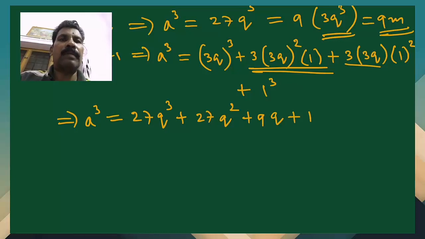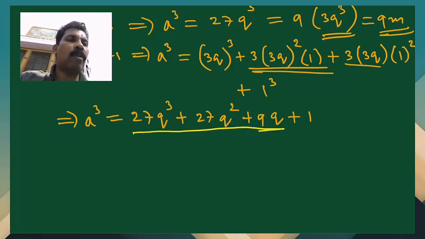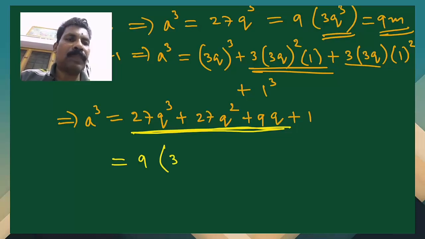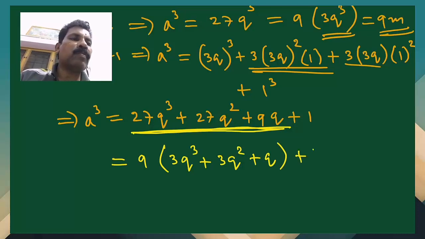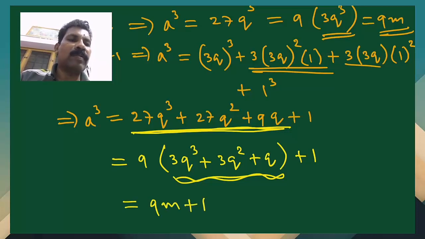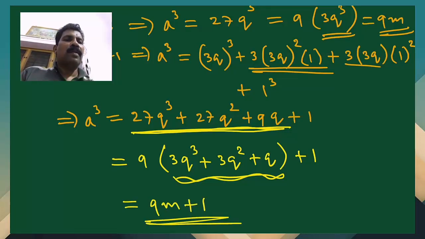So you can see that everywhere we have 9 as a common factor up to this stage. So we can take 9 outside. What is left is 3q cube plus 3q square plus q, then plus 1. So we will put this as the integer m. So that is 9m plus 1. That is the second form.